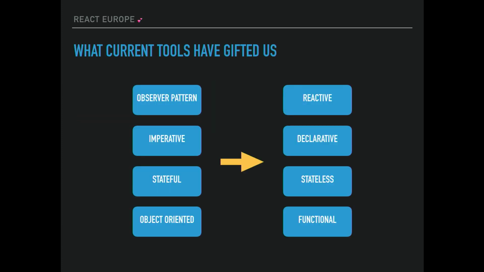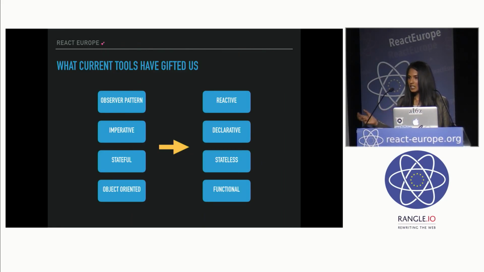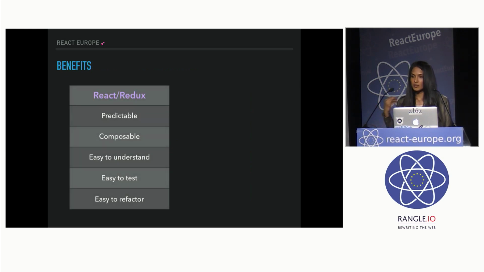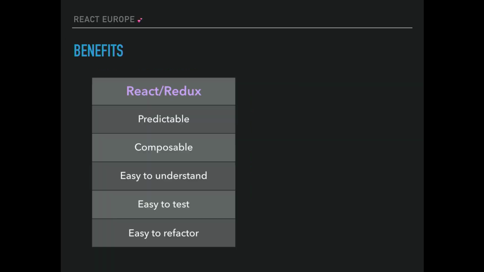So to summarize, what the current tools have gifted us with is we're moving from a much more observer pattern with listeners to much more reactive patterns. We're moving from imperative to declarative, from stateful to stateless, and from object-oriented to functional. And the reason we're doing this is because we see a lot of the benefits, right? So for example, with purity and referential transparency, we get predictability, we get composability, we get something that's easy to understand, easy to test, easy to refactor.